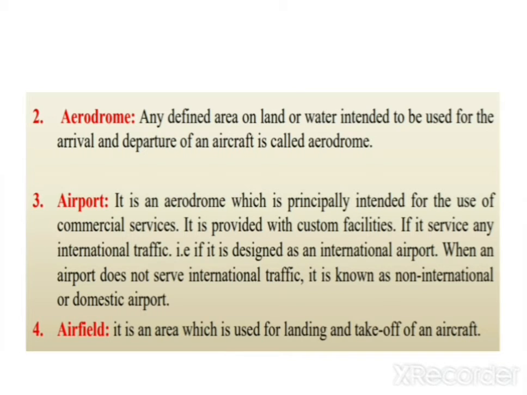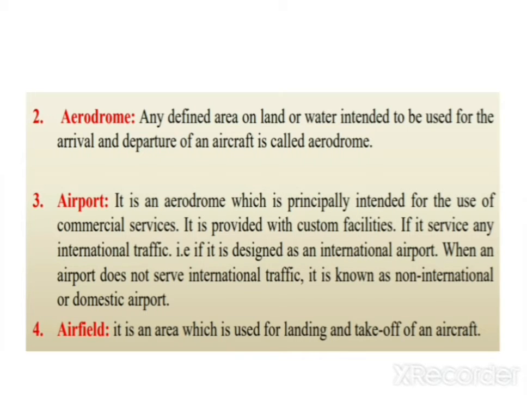Next one is airfield. It is an area which is used for landing and takeoff of an aircraft. That's it. Aerodrome is only a place: no marking, no runway, no facility, no traffic control. It depends upon the pilot. The pilot can come there and leave that place. The flight can arrive there and then leave. That is called aerodrome.